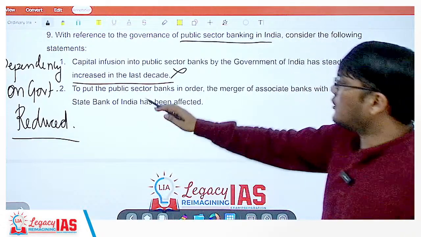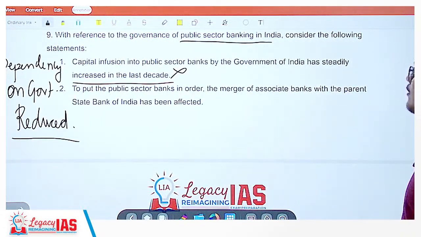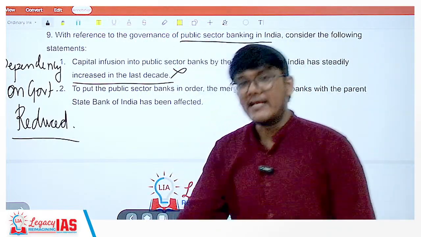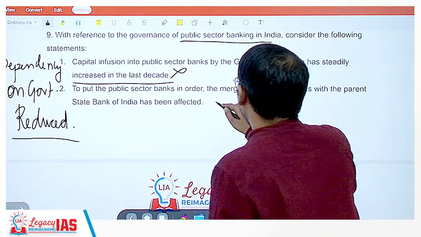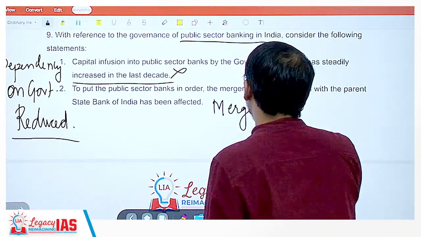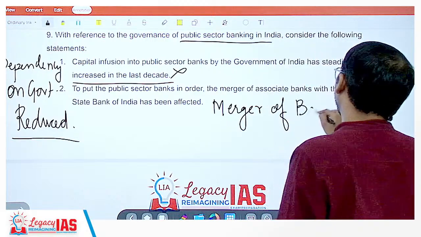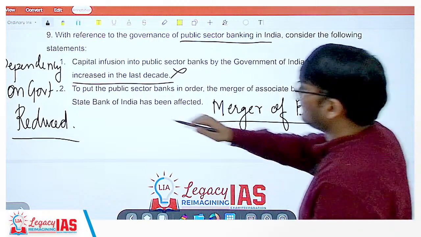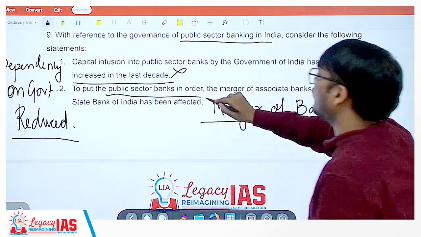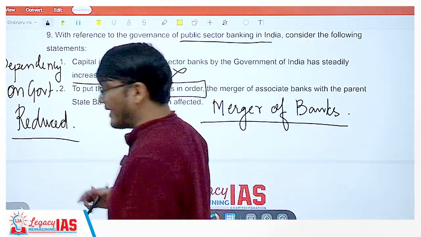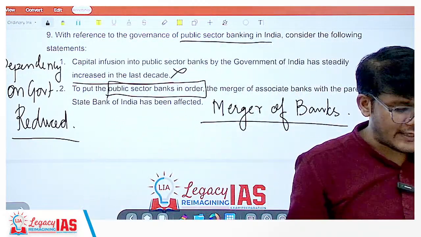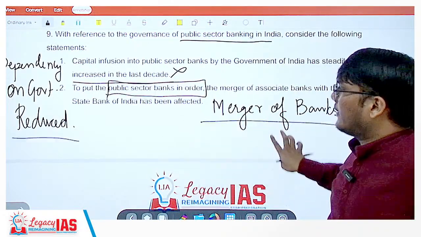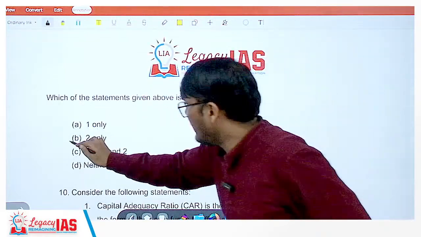Statement 2 says, to put the public sector banks in order, the merger of associate banks with the parent State Bank of India has been effected. Yes, the merger of banks has happened. Why? To put the public sector banks in order, there were certain issues, inefficiency and all. So to increase the efficiency, the banks were merged, right? So statement 2 is correct. So the correct answer would be B, 2 only.